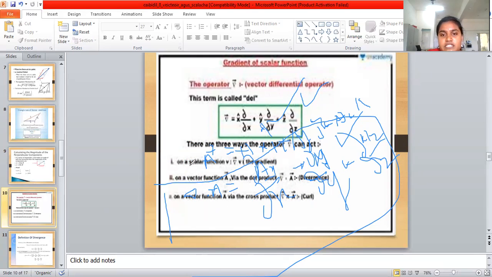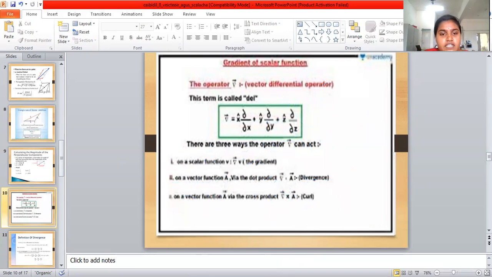Similarly, this is the divergence. And the next one is curl. What is the meaning of curl? The operator in cross product with a vector is called the curl. So del cross the vector function is the curl.